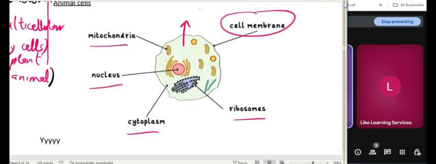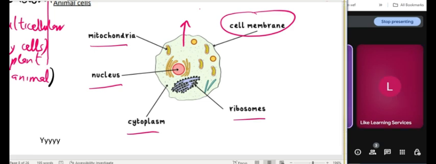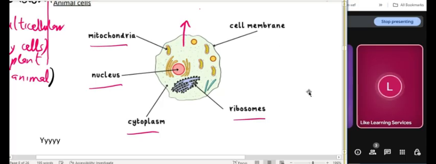Mitochondria. Nucleus. Cytoplasm. Don't worry, you will get used to those pronunciations. Ribosomes. Cell membrane. Okay, so those are some of the parts of an animal cell.